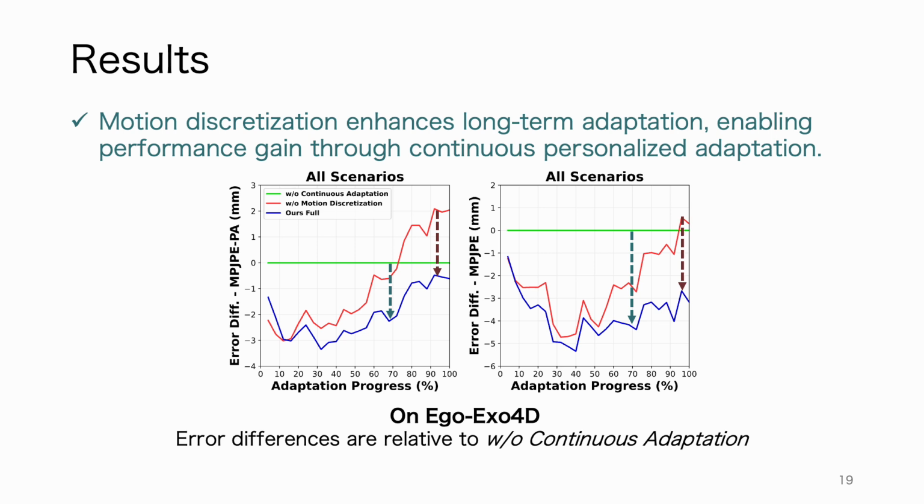We plot the error difference relative to the baseline that always starts from pre-trained weights for each incoming video clip, and compare our solution against a variant that removes motion discretization during adaptation. The results demonstrate the advantages of motion discretization in long-term adaptation and the performance gains enabled through continuous, personalized adaptation.